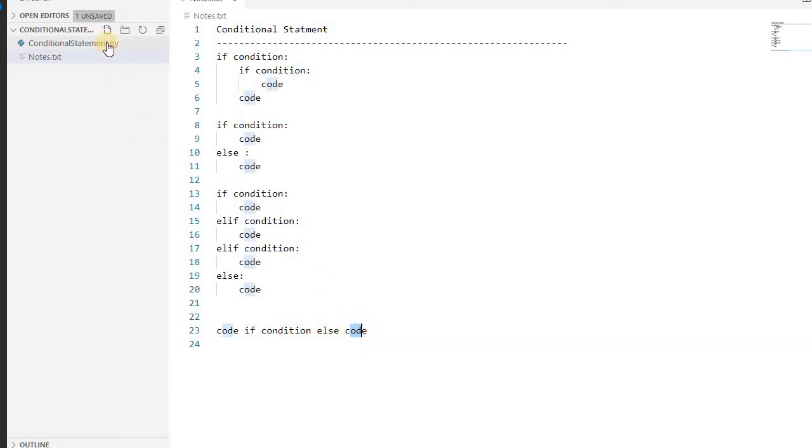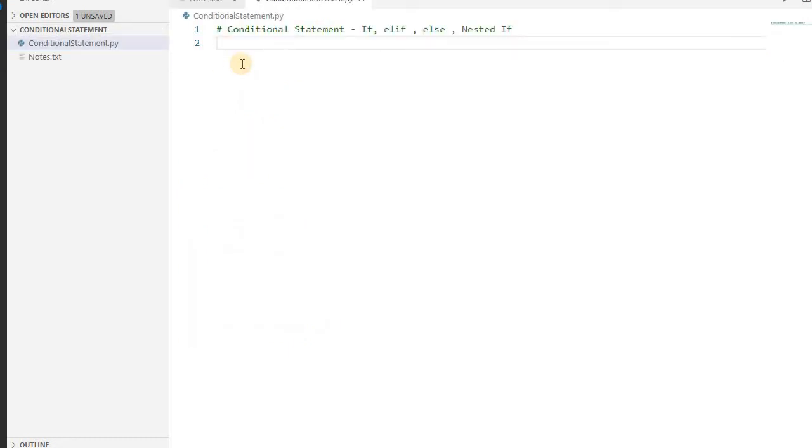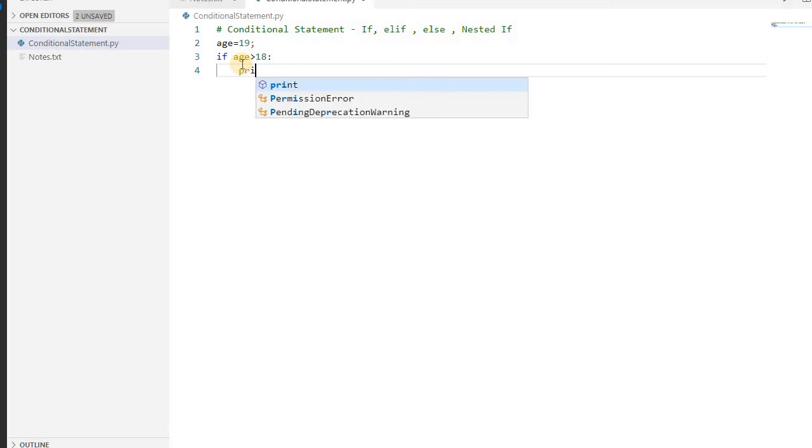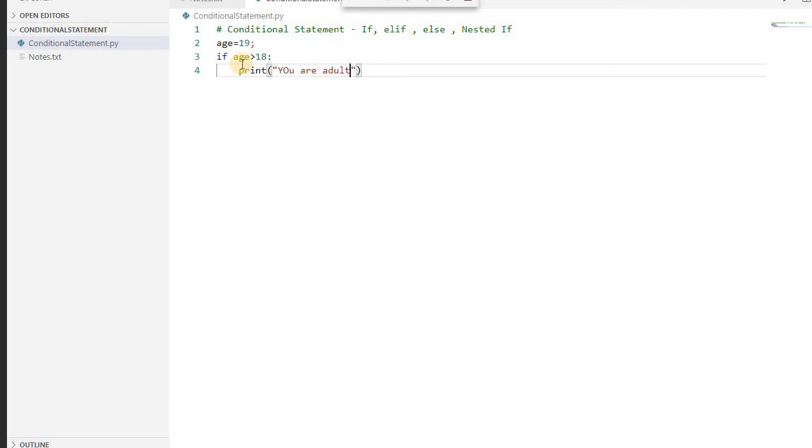Let's take an example one by one. Let's take one example of age. If your age is greater than 18, it means you are an adult. If you are not greater than 18, you are younger. So let's take an example. If age is greater than 18, you can write print you are adult. A simple statement for checking these conditions.